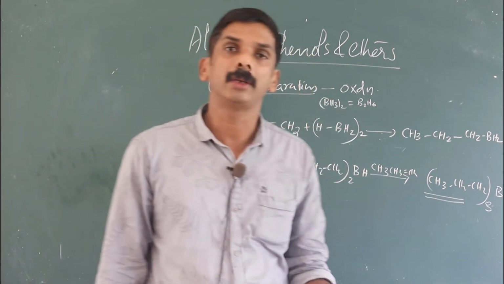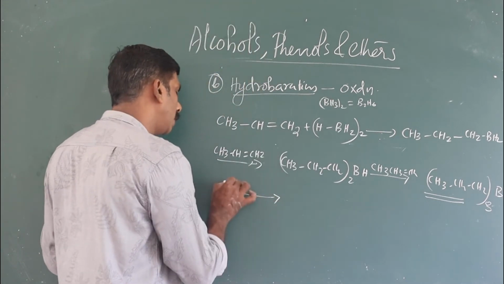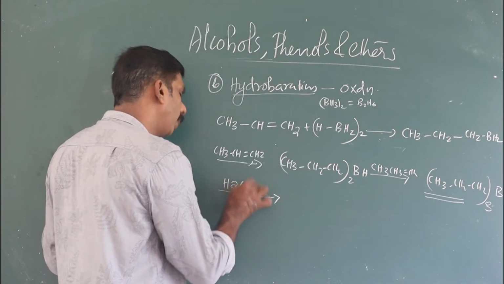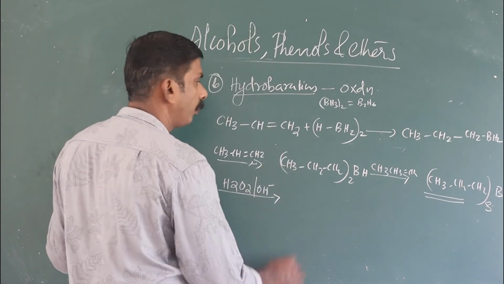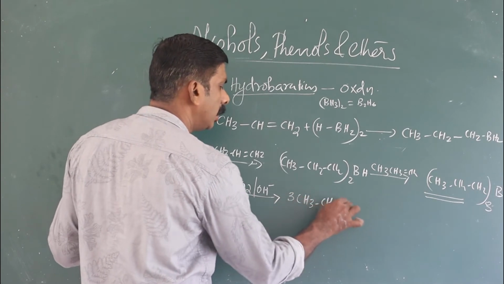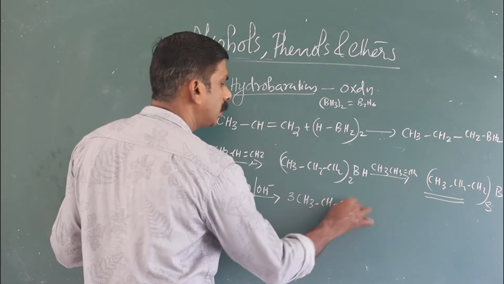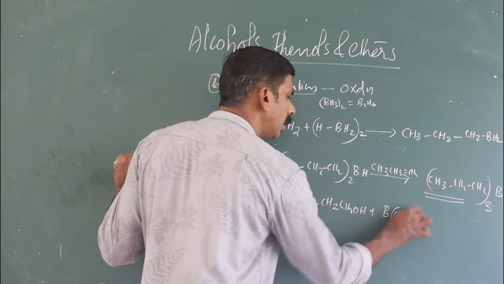This trialkyl borane on oxidation with hydrogen peroxide in presence of concentrated NaOH gives alcohol, CH3, CH2, CH2OH plus B(OH) thrice.